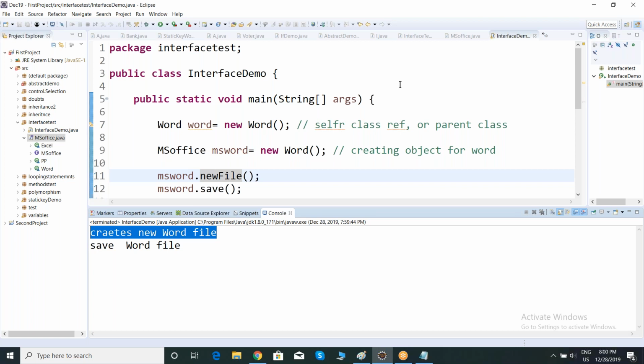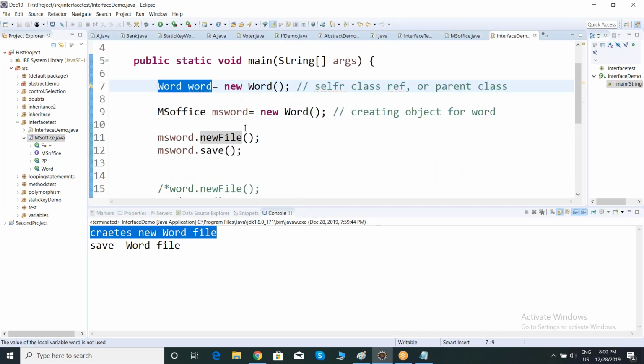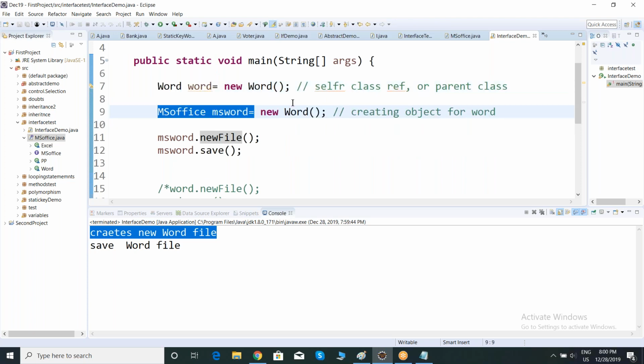Already we covered this topic, team. This is nothing but method overriding, runtime polymorphism. Method execution always depends upon the runtime object, not on your reference. See, not on your reference. Always method execution depends upon your runtime object.